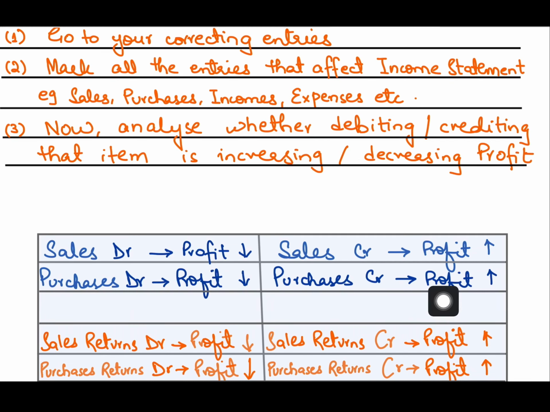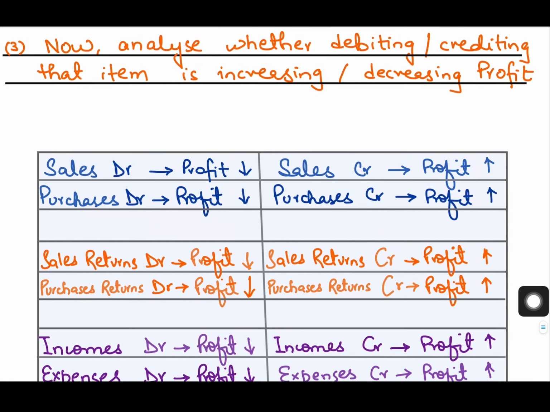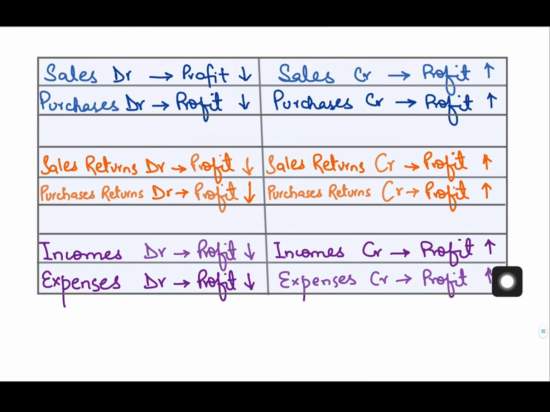If I am crediting purchases, this means that I am decreasing my revenue expenditure, so my profit will increase. So this is how you have to analyze the effect: what is the nature of the account, how it is being corrected, whether you are debiting or crediting it, and then how this will affect the profit, right? Same goes for sales returns. Sales returns has a debit nature, that is if you debit sales returns, this will decrease the profit, right? What are sales returns? You sold some goods but now they are being returned to you, so the inventory in your business increases, that is why profit decreases. However, if sales returns are being credited, this will increase the profit, right?